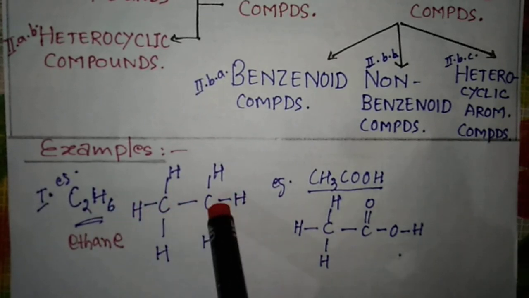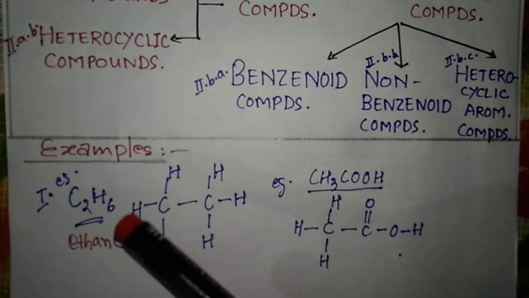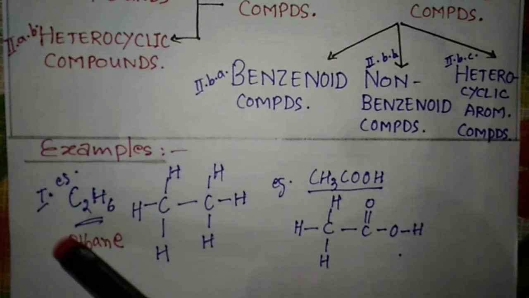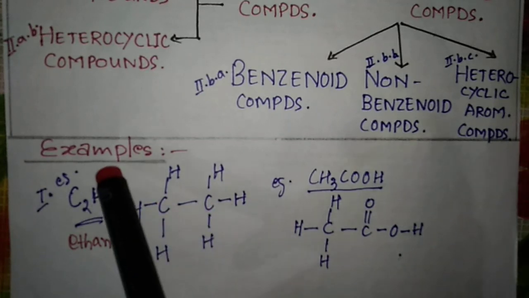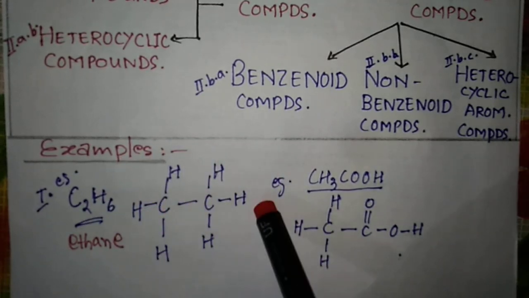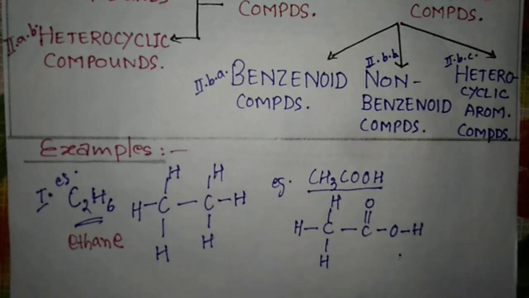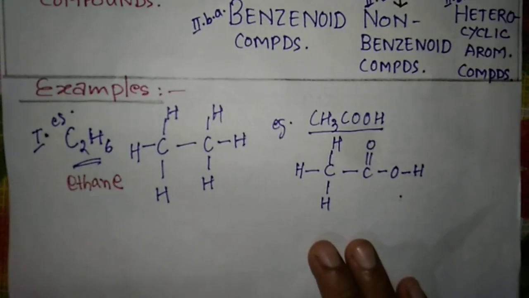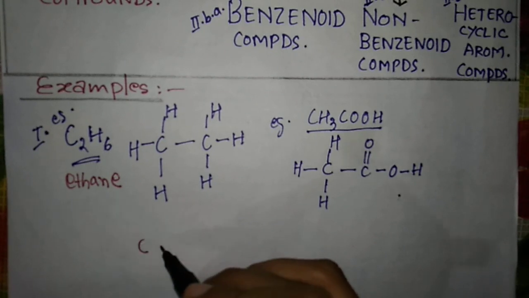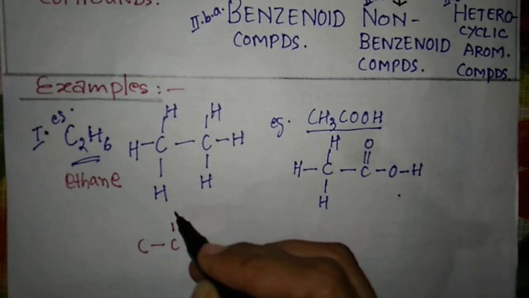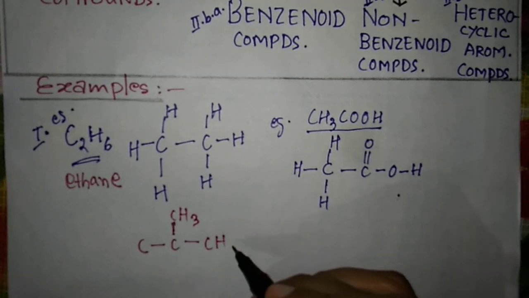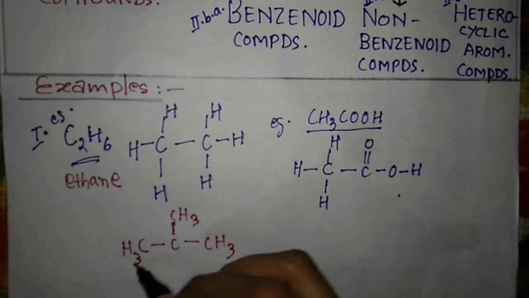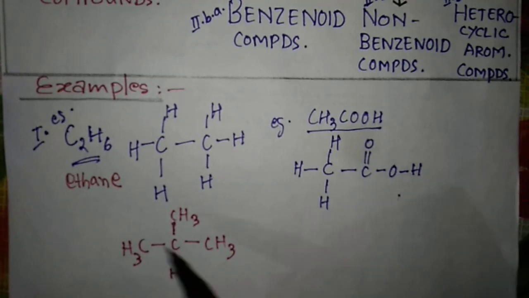There may be 6 carbon atoms, there may be 10 carbon atoms, depending upon the compound, but you have to remember that it will be in a straight chain only. It may be branched, no problem, it may be like this also. But there will be no ring.